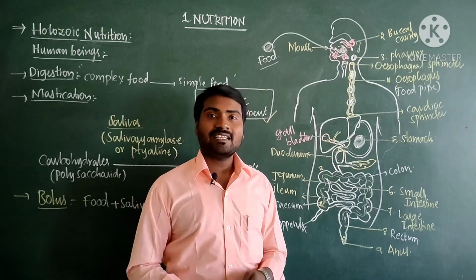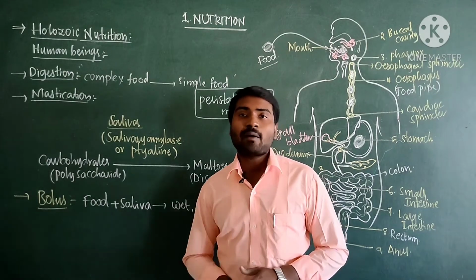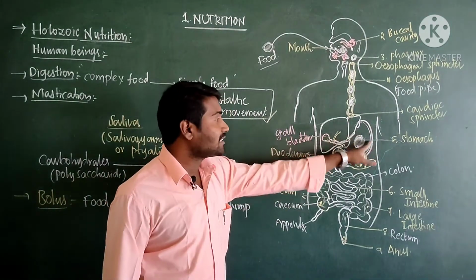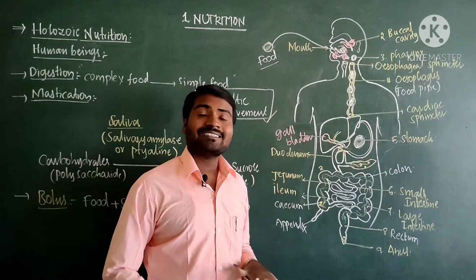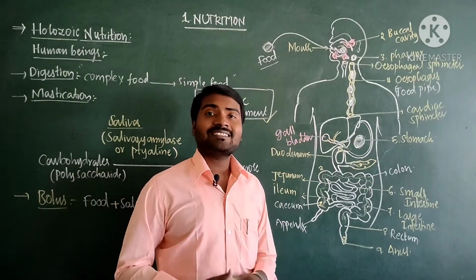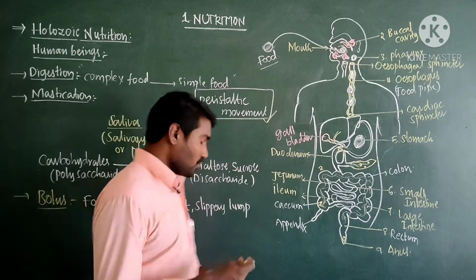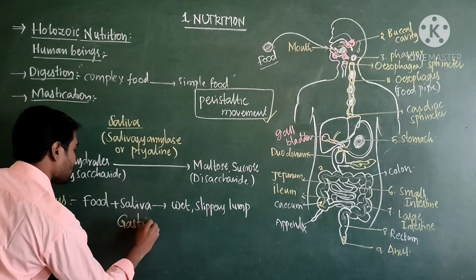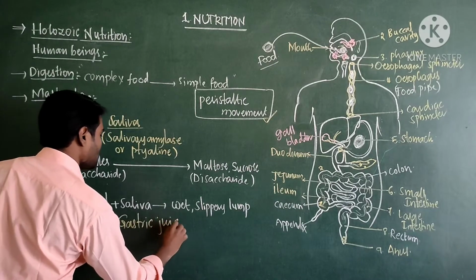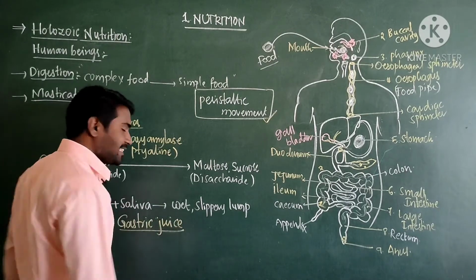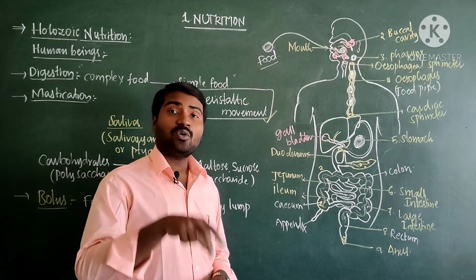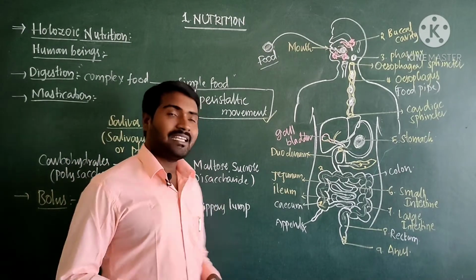Then what happens in the stomach? What digestive juice is secreted by the stomach? The walls of the stomach secrete digestive juice which is called gastric juice. This gastric juice contains hydrochloric acid, HCl, and also an enzyme called pepsin.